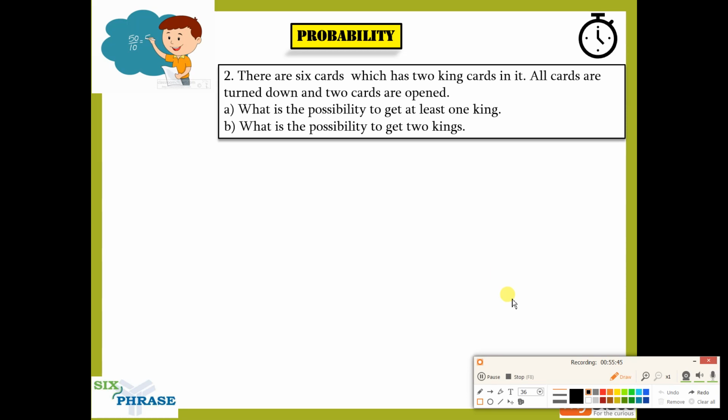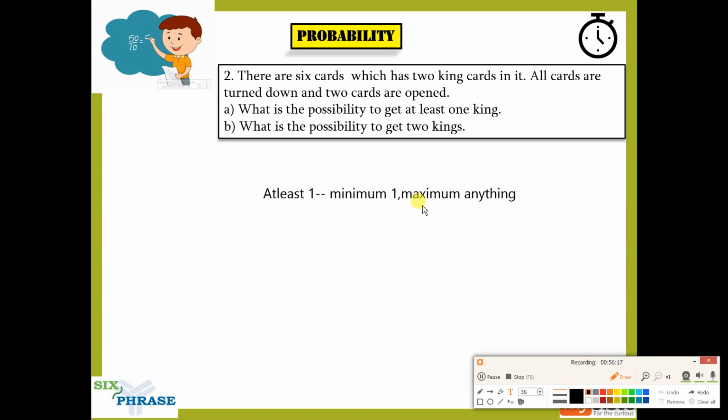Before we start this, I want you guys to understand this at least thing and utmost thing. People often get confused. When we say at least one, it means the minimum is one. It must have a minimum of one. Then what is the maximum? Maximum can be anything. At least one tells you that the minimum should be one. You cannot have zero, right? At least one says minimum is one, maximum can be anything.